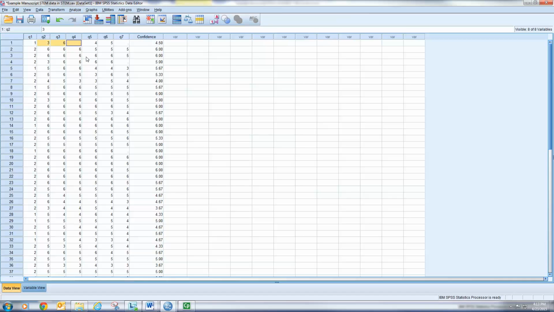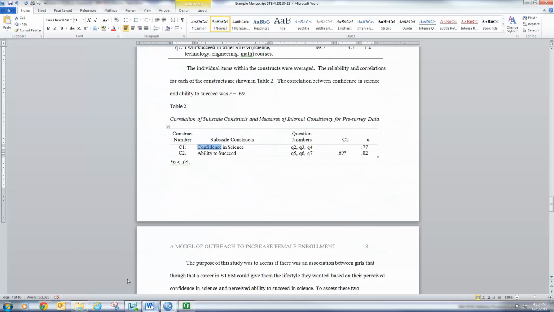Now notice there's a period here for this one. That was a missing value. The computer will just ignore that and take the average of 3 and 4. So again, when you're entering your data and you have missing values, make sure you put a period in there. Okay, so now we go back to our instrument, and we see our next one was ability.